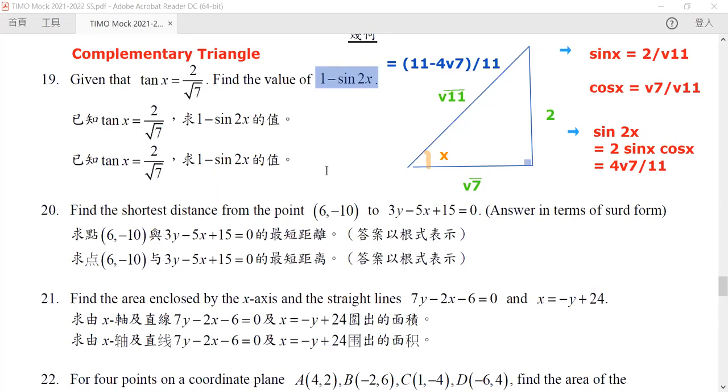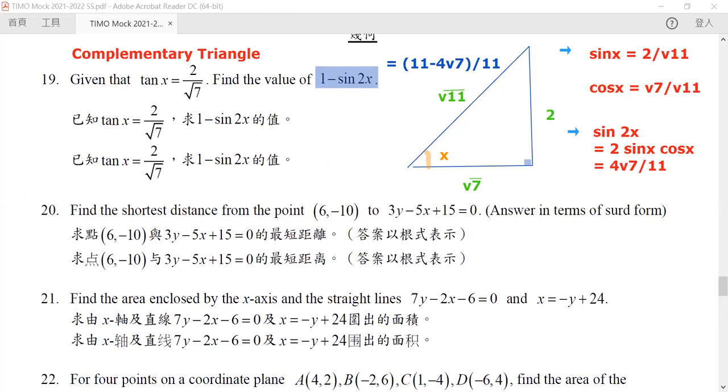Okay. The complementary triangles are here so that you can find out sine and cosine easily. Now, if you do not use this, you can use the identities like sine square x plus cosine square x is equal to 1, and then you can try to convert them into a series of different numbers. This is completely fine. This is completely okay. It's just not that fast.